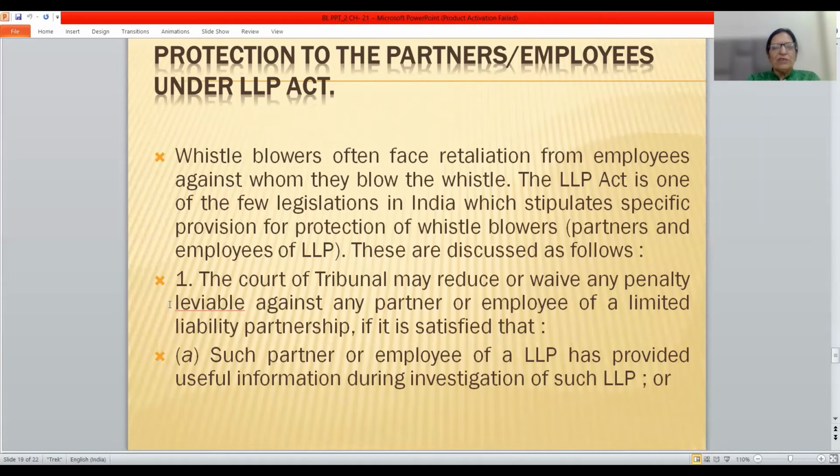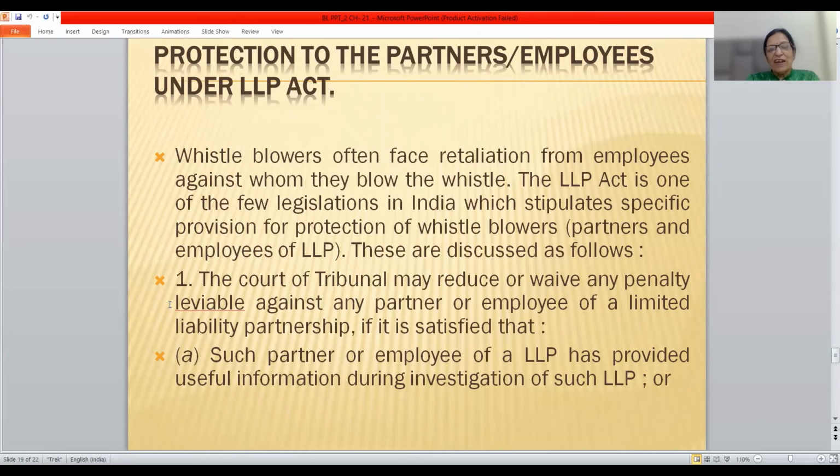Now, I would like to discuss these points. There are 2 points here. The first point is the court or tribunal may reduce or waive any penalty leviable against any partner or employee of LLP if it is satisfied. That is, any partner or employee who has blown the whistle, if some penalty has been imposed upon them, then the tribunal may reduce such penalty or even waive such penalty.